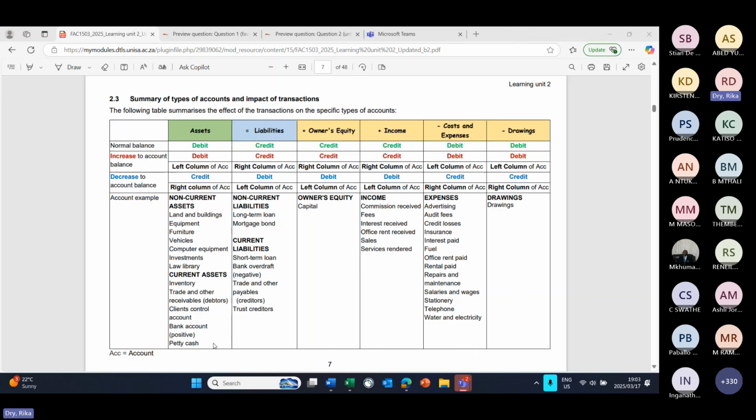Memorize those to make things easier when it comes to assessments, because if you then see land and buildings, equipment, furniture, vehicles, computer equipment, investments, law library, inventory, trade and other receivables, clients control, bank account with a positive balance or petty cash, then you can know that assets were affected by the transaction that you're looking at. So please memorize what's on this table on page 7 of your study guide.